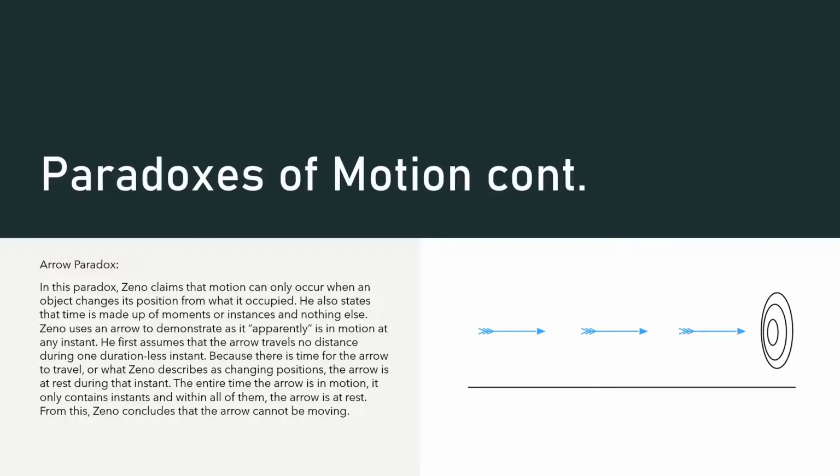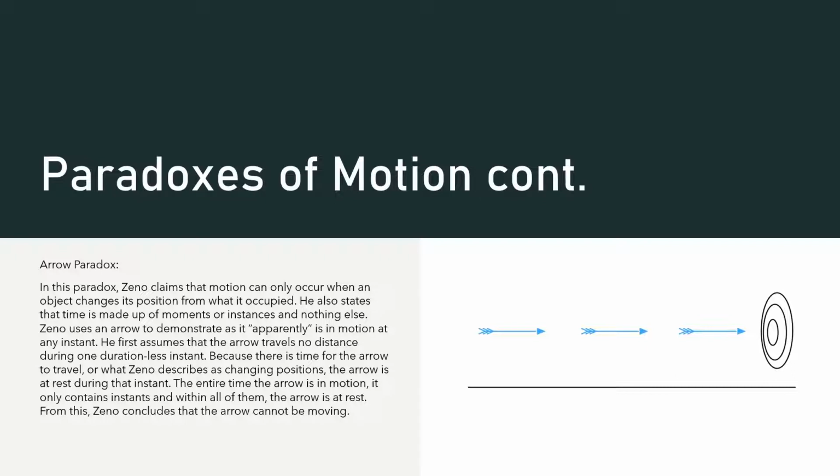So another one of Zeno's paradoxes of motion is the arrow paradox. And in this paradox, Zeno claims that motion can only occur when an object changes its position from what it originally occupied. He also states that time is made of moments or instants and nothing else. Zeno uses the arrow to demonstrate this, as it apparently is in motion at any instant.